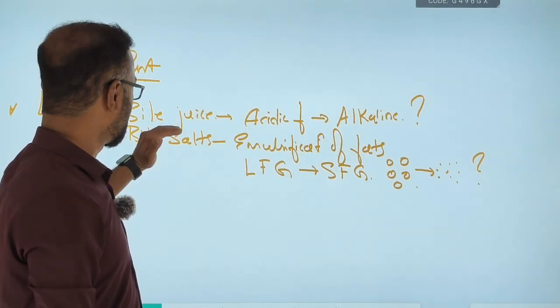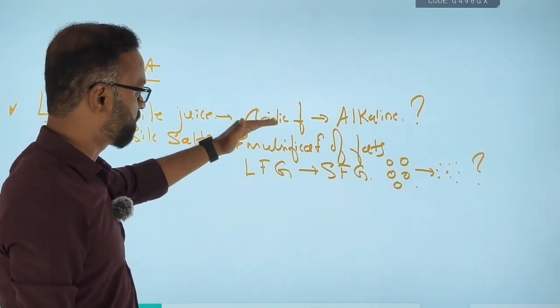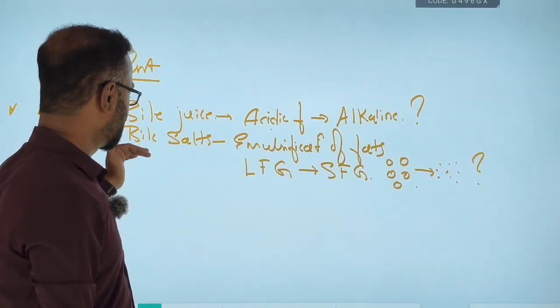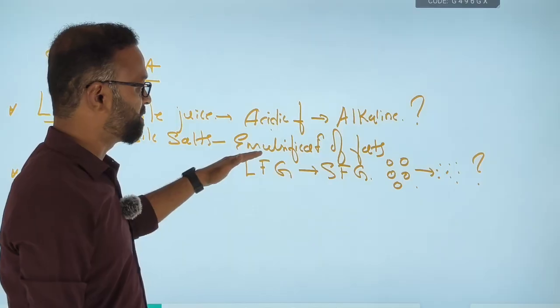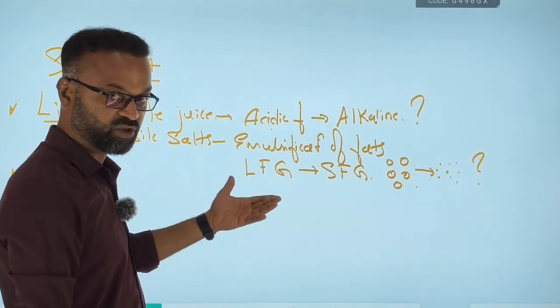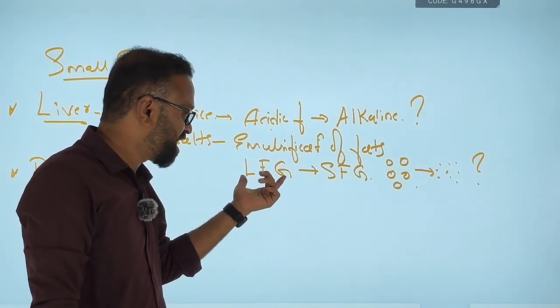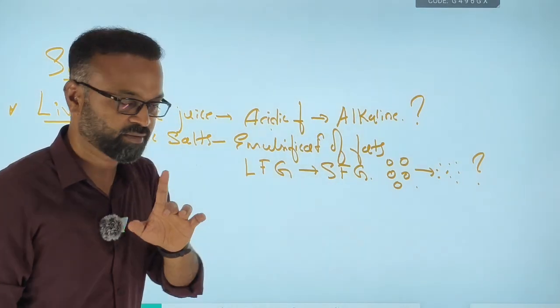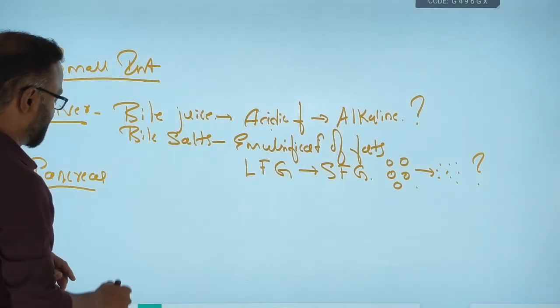Is it clear? Liver will secrete the bile juice, which will convert the acidic food coming from the stomach into alkaline, and liver will also secrete the bile salts, which will help in emulsification of fats. What is emulsification of fats? Breaking down of large fat globules into smaller fat globules. That process is called emulsification of fats.